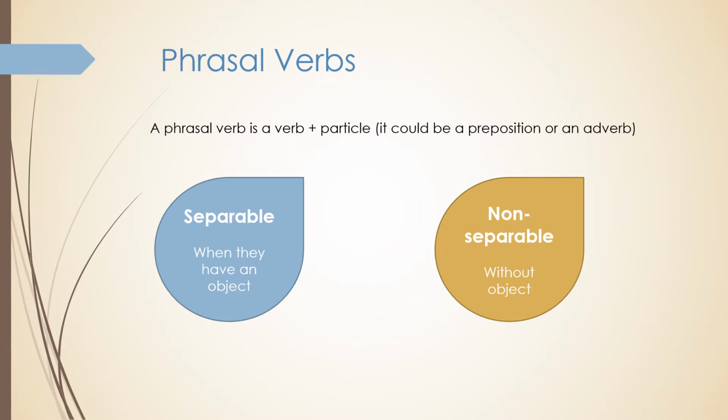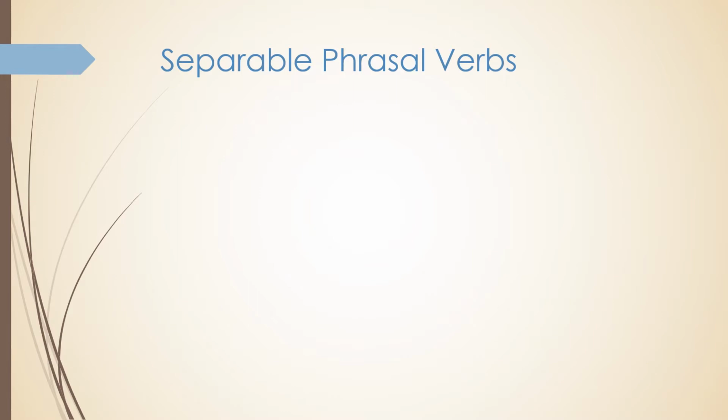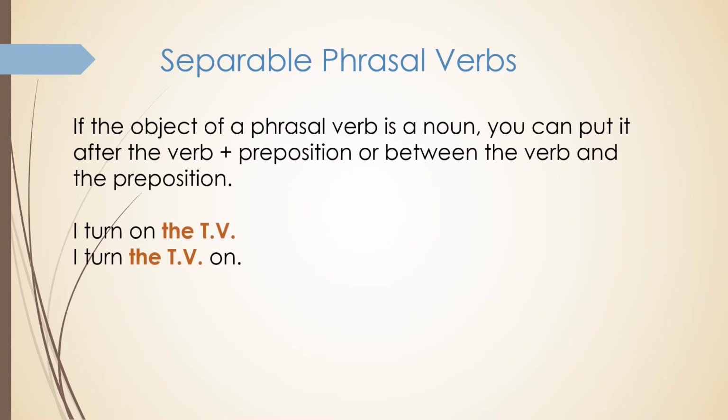Let's know a little bit more about separable phrasal verbs. So if we have a separable phrasal verb, we have an object. If the object of a phrasal verb is a noun, you can put it after the verb and preposition or between them, right? So I can say, I turn on the TV, or I turn the TV on. Notice that I'm talking about a noun, the TV. It could be a thing or a person, and it is going to be at the end or in the middle, right?